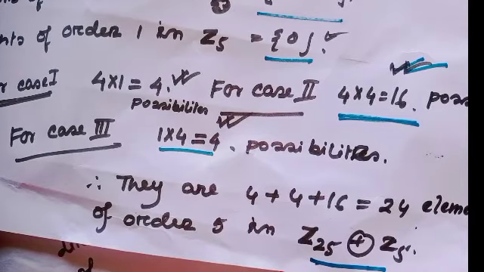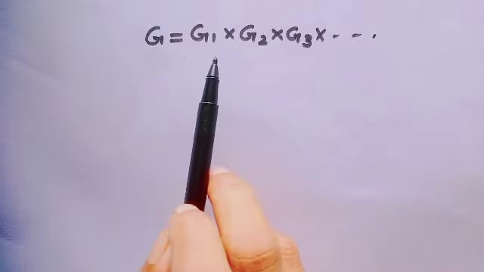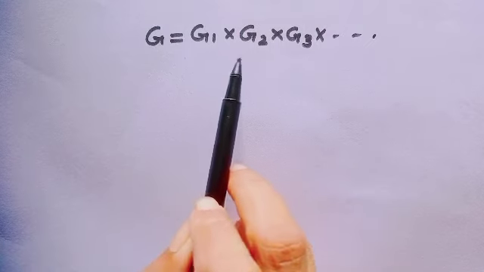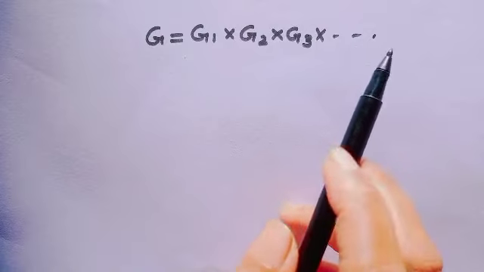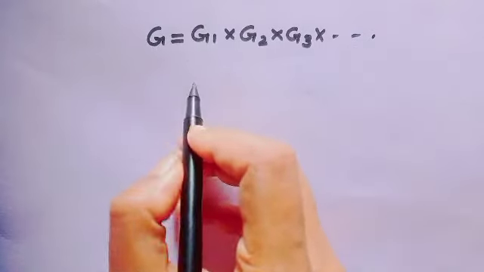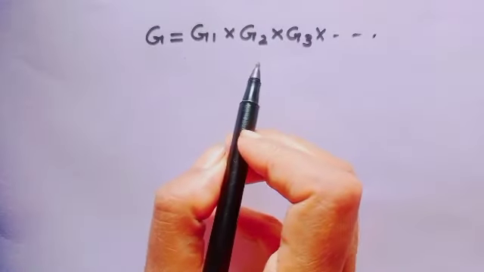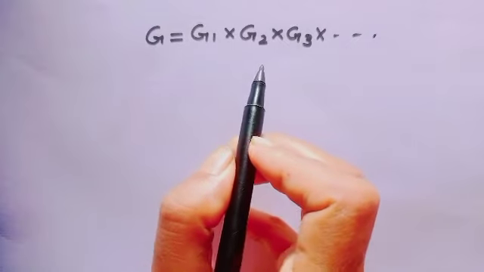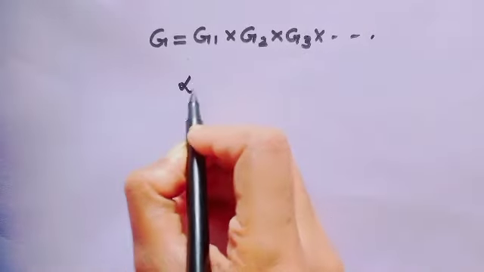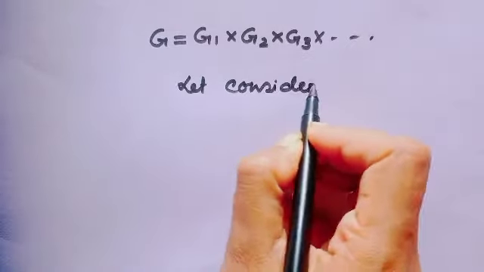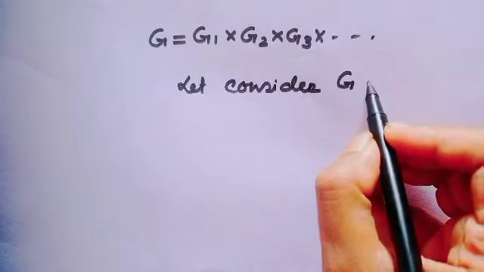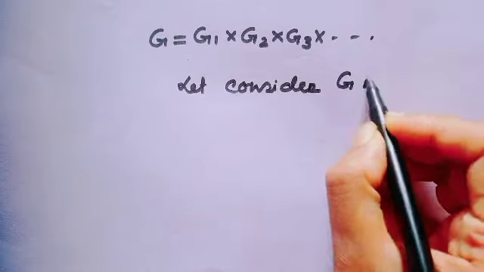Okay? Well, now let's consider capital G equal to G1 times G2 times G3 and so on. If one of them is a non-abelian group, then G must be non-abelian. Let's consider G1 is non-abelian.